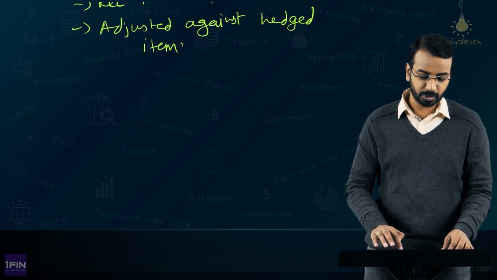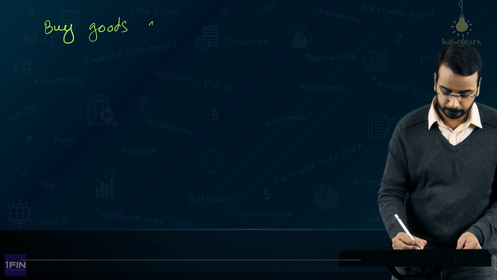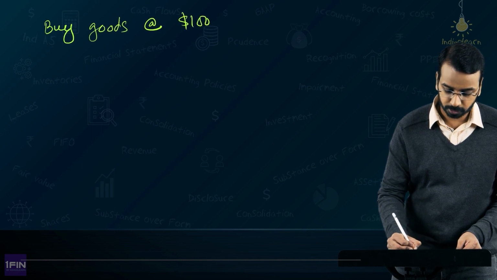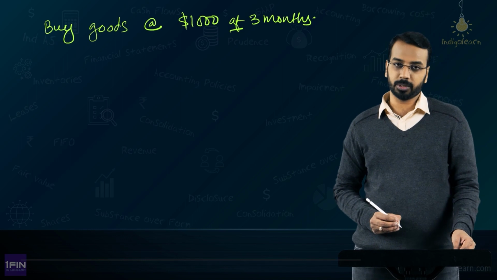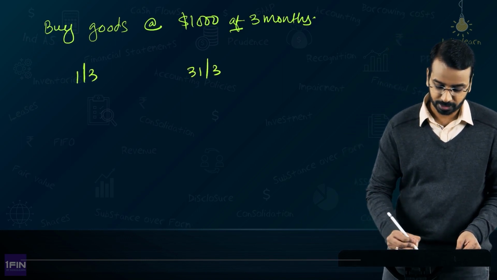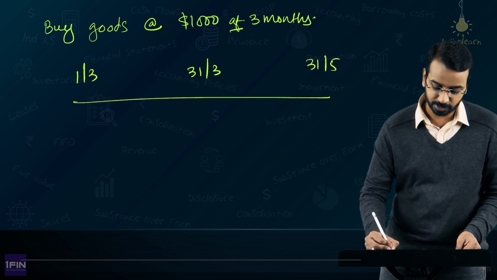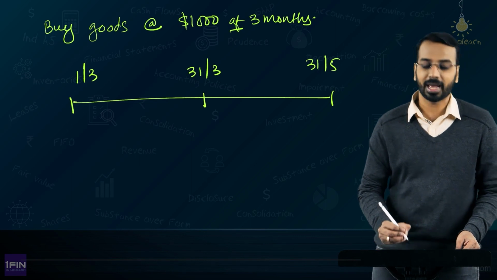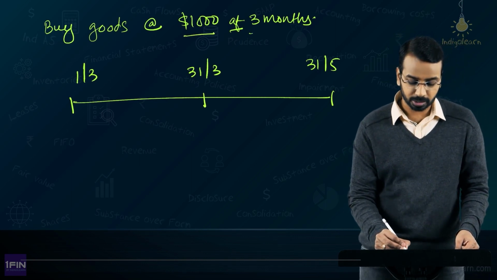So now let us have a look at a firm commitment example. Say the entity has agreed to buy goods at $1,000 after 3 months. So today let us say we are on 1st of March, 31st of March, then March, April and May, 31st of May. Sir, why do we have this year end in between? Because that is where you need to apply the actual concept. So we have entered into a firm contract to buy $1,000 after 3 months.